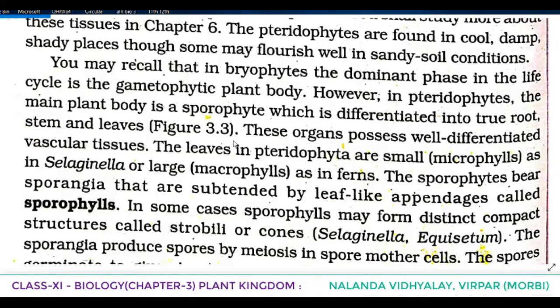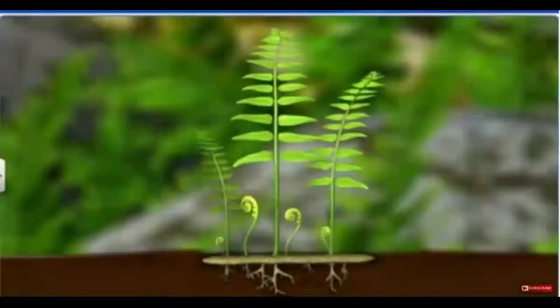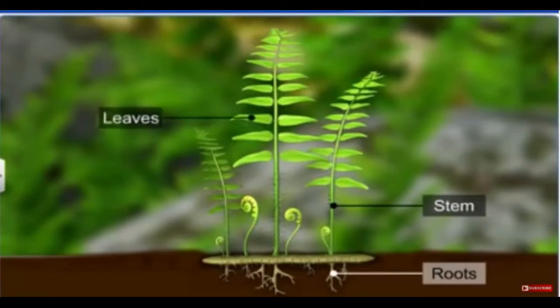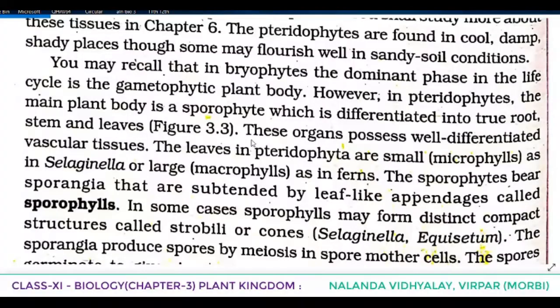So in the case of bryophytes, the dominant phase in the life cycle is the gametophytic plant body, haploid one. But in the case of pteridophytes, the main plant body is a sporophyte which is differentiated into true root, stem and leaves. So here figure 3.3 is given.